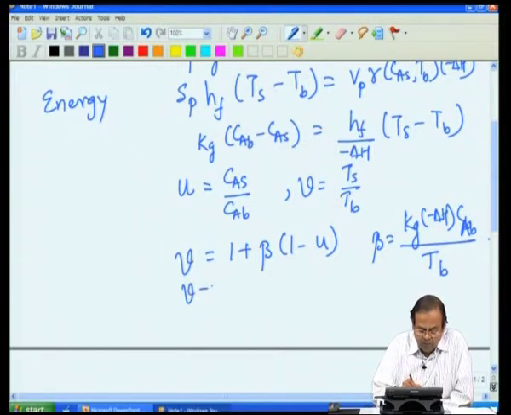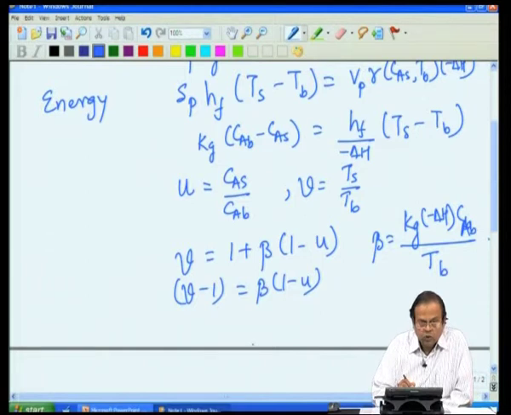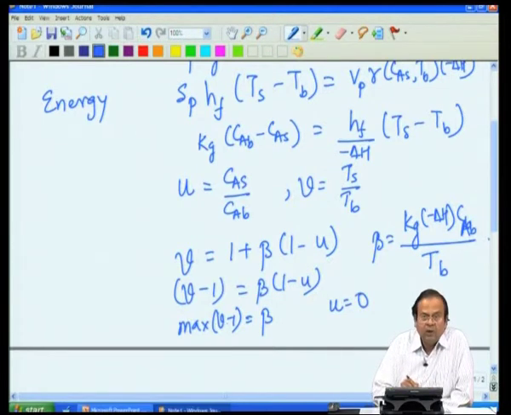We can write V minus 1, which is the temperature difference, as beta into 1 minus u. So, beta is the maximum value of V minus 1, because that is when u is 0. And what is V minus 1? Surface temperature minus bulk temperature divided by bulk. So, that is the dimensionless delta T.